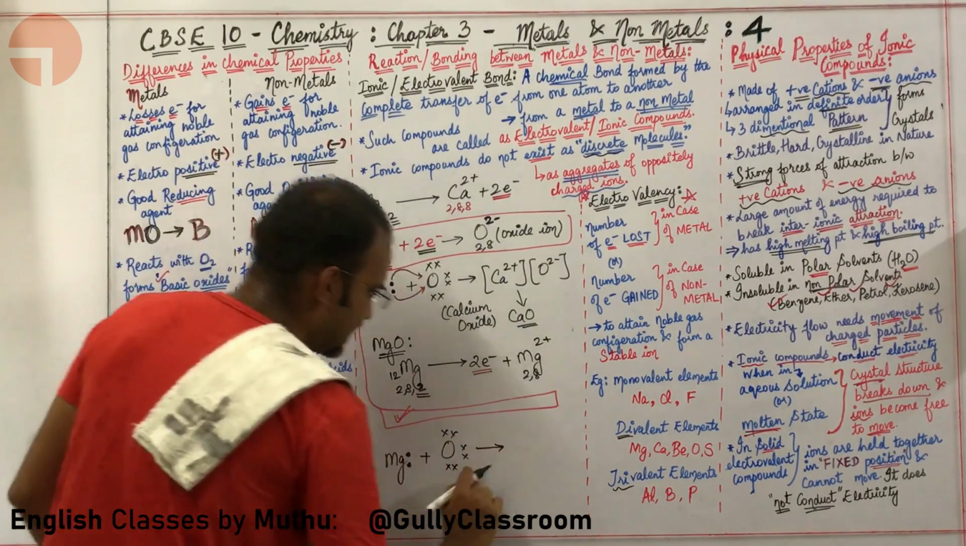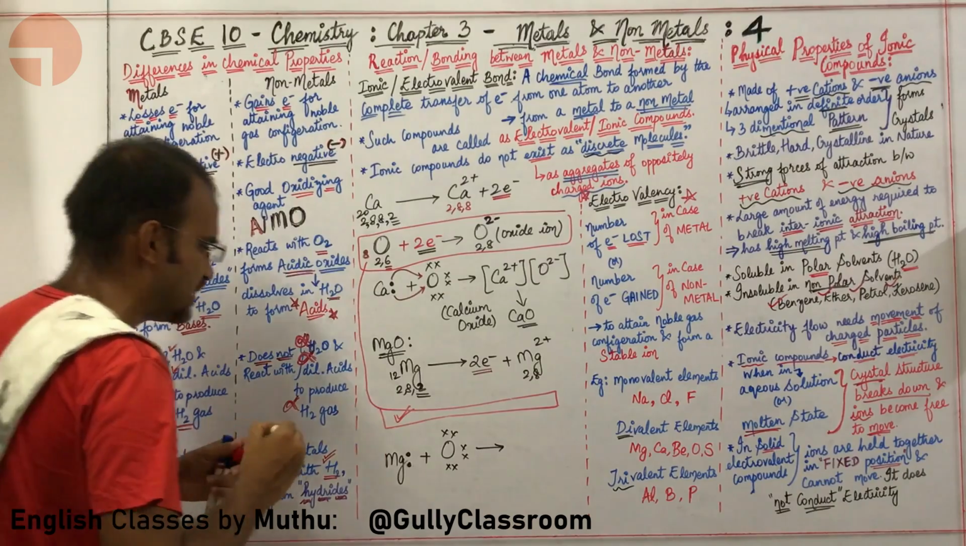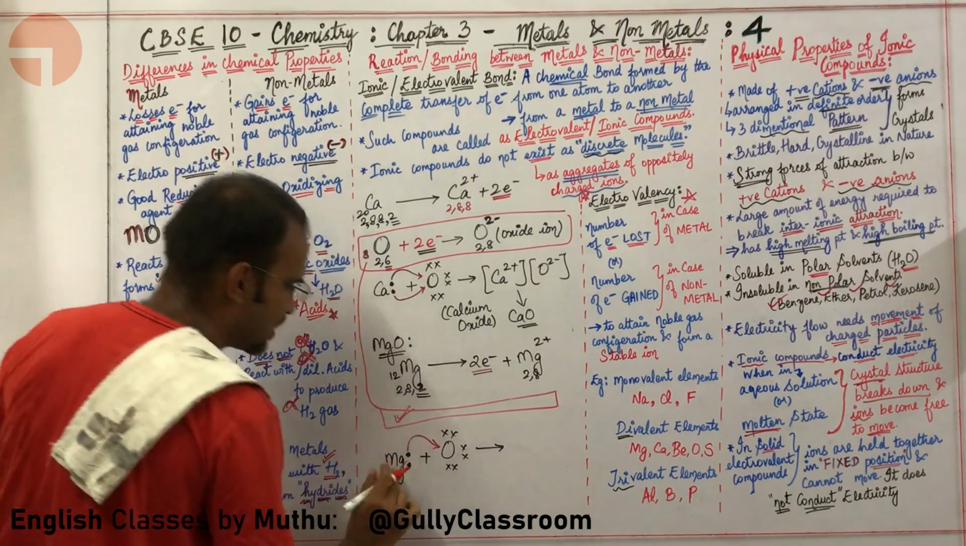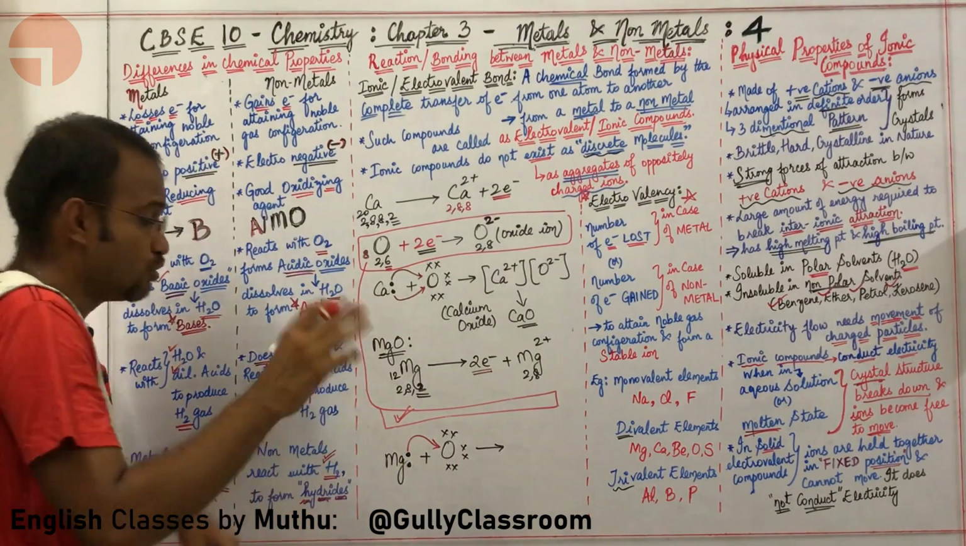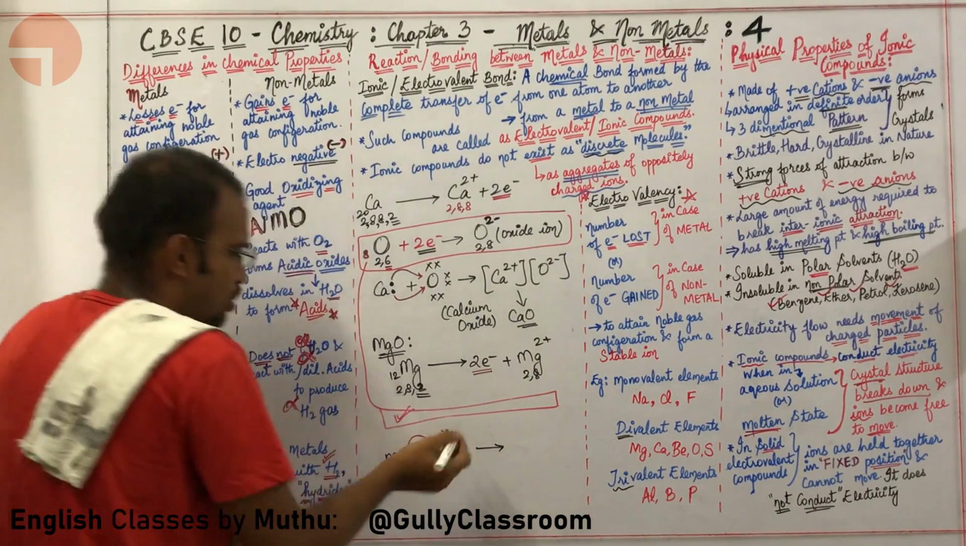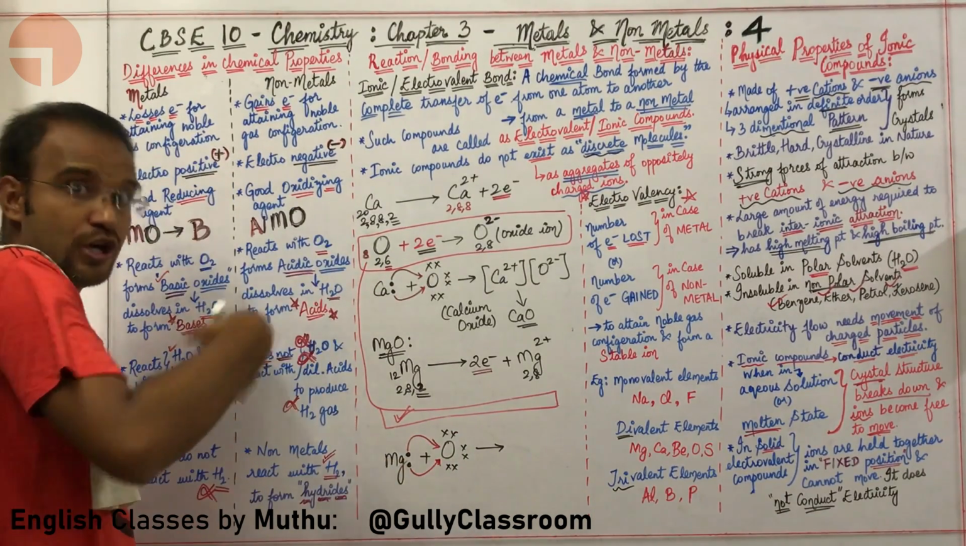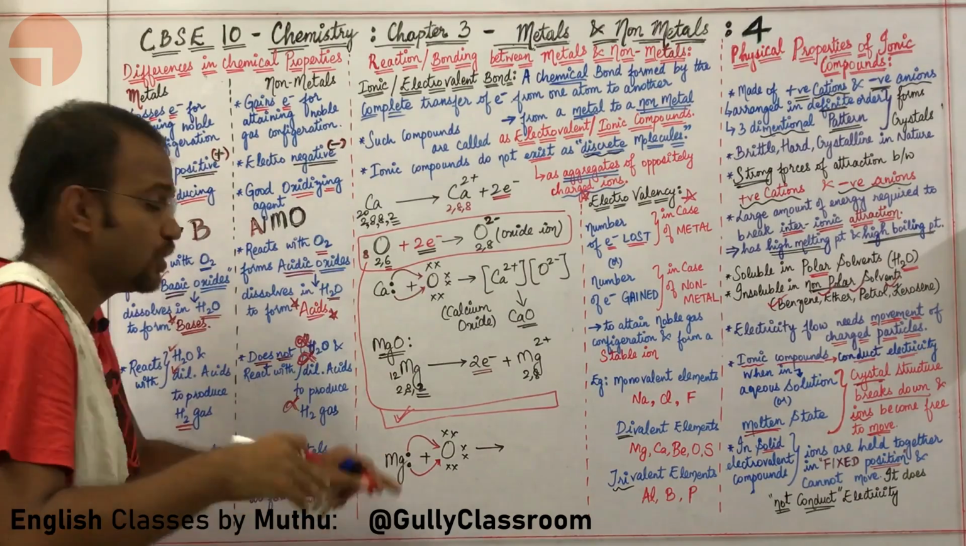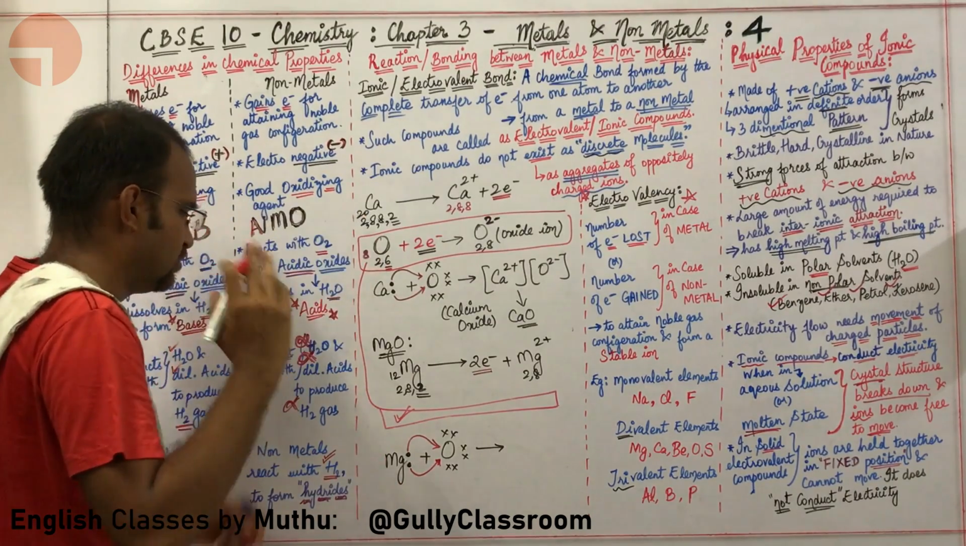What next? The next thing is very simple. How, sir? These electrons are sent over here because magnesium is a metal. It wants to lose electrons. It becomes electropositive, so it loses 2 electrons. Oxygen is a non-metal. It wants to gain electrons in order to attain noble gas configuration, so it is electronegative.